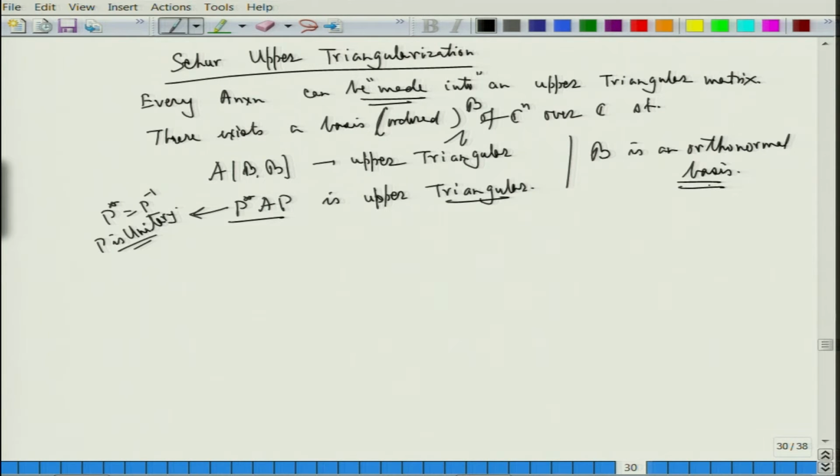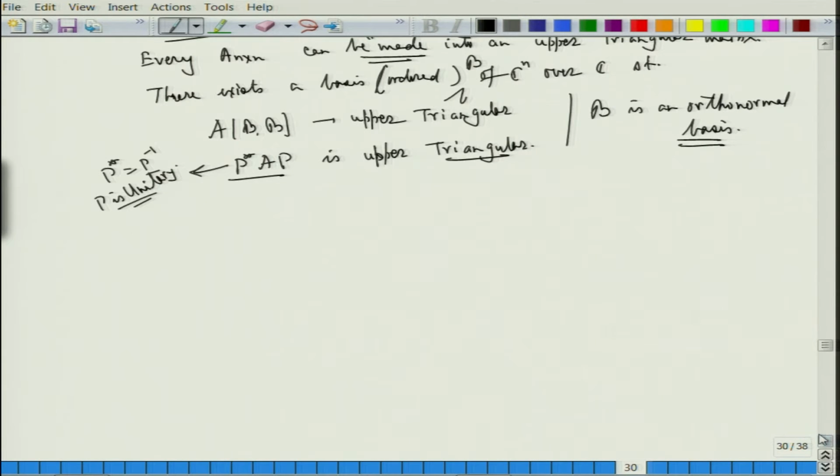Fine. So, let us try to prove it. Proof requires a similar idea as we did earlier, in what is called looking at algebraic multiplicity being greater than or equal to geometric multiplicity. So, let us proceed coolly and carefully.